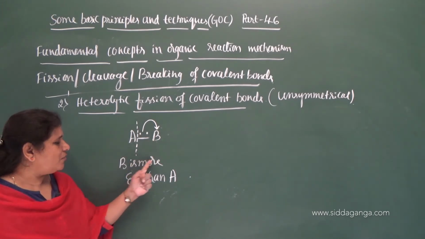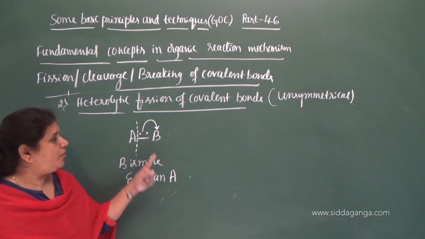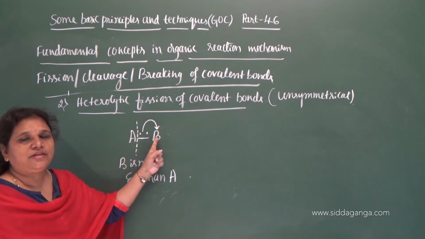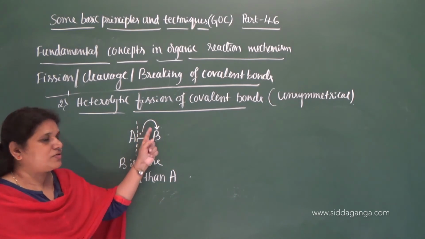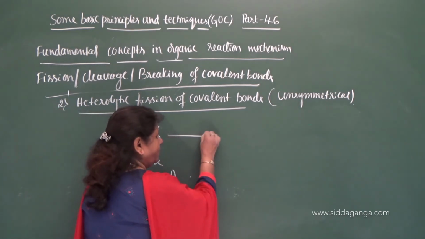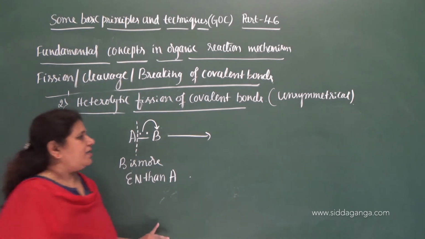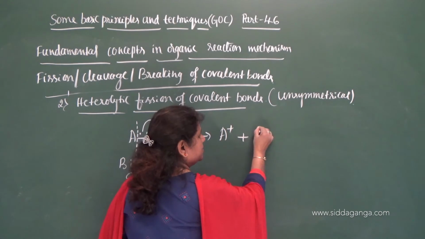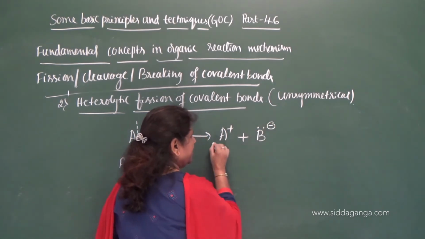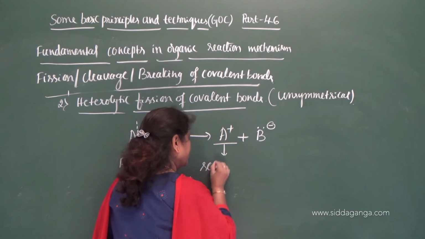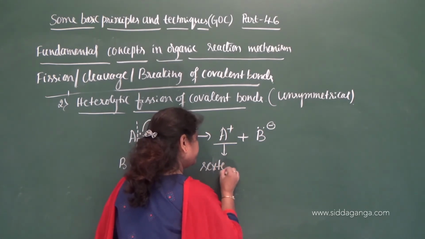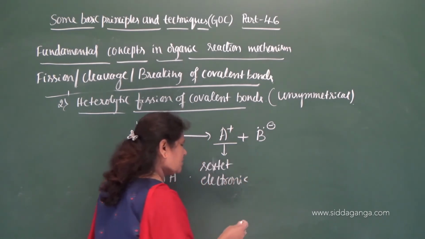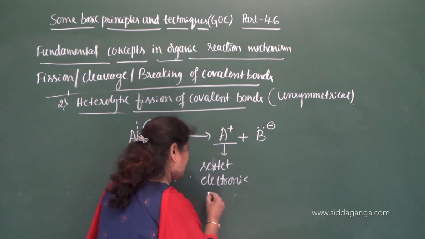Since B is more electronegative than A, during heterolytic cleavage, both the bonded pair of electrons go with B. When both the electrons go with B, then what happens? One atom gets a positive charge, another atom gets a negative charge. This atom gets a sextet electronic structure.